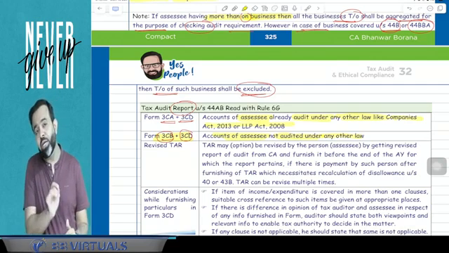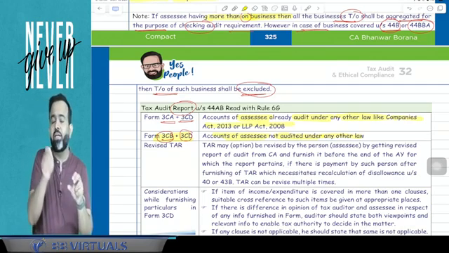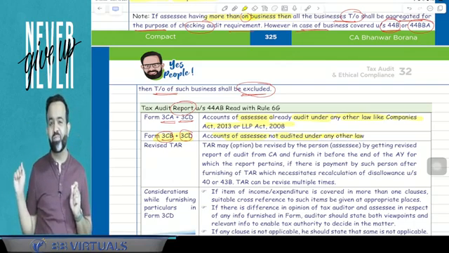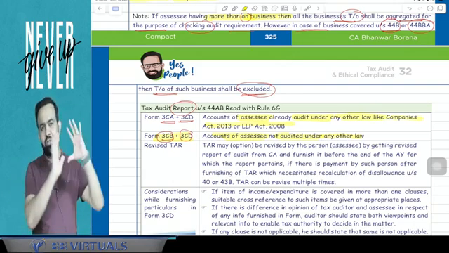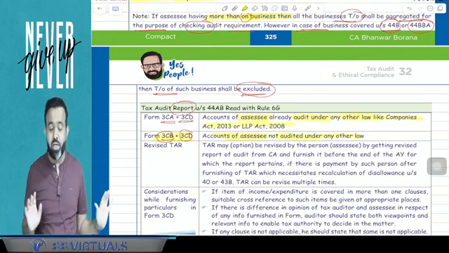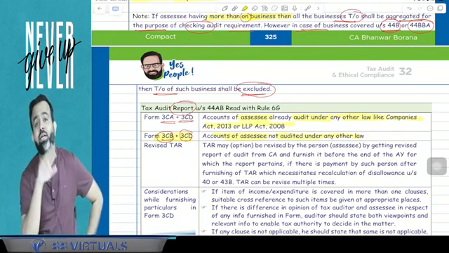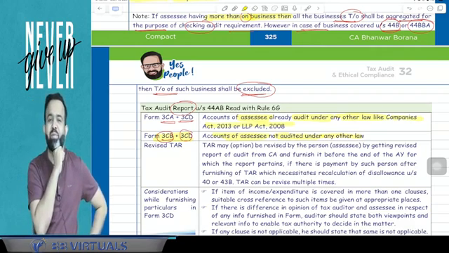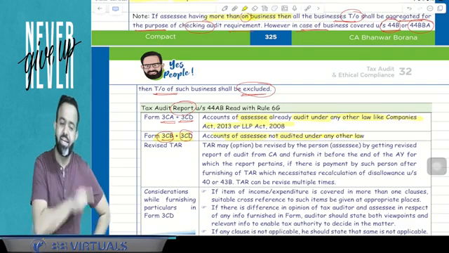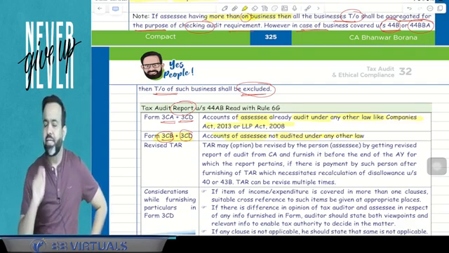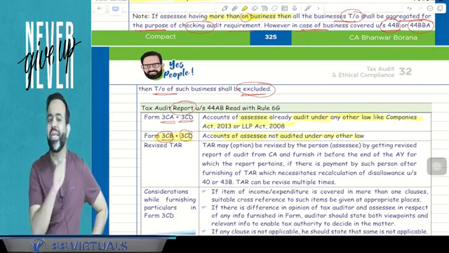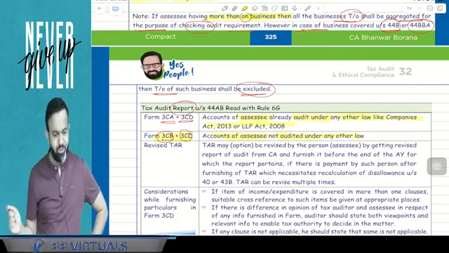Now what happened on 30th September? It is not certain that you will make the payment by 31st October. Suppose on 30th September the chartered accountant mentioned that you made the payment, so it is allowed. But for example, till 31st October you have not actually made the payment, then it has to be disallowed. So the tax audit report has to be revised. So can it be revised or not? The answer is yes. It can be revised multiple times, but the chartered accountant can revise the tax audit report only till the end of the assessment year. You got my point or not?